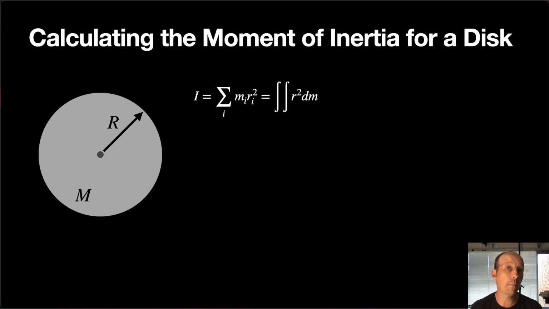So we define the moment of inertia as, if I have finite points, the mass of each point times its distance from the axis squared. And this is the scalar version of the moment of inertia. If I have a continuous medium like a disk, then I'd have to integrate. And I put the double integral there because we're integrating over the area, right? So it has to be some type of double integral. And it'd be the radius of each point and the mass of each point. And so the dm is our integration variable. We have to figure out how to get that into space coordinates to integrate over space. And if you did that, the moment of inertia would be 1/2 mr squared.